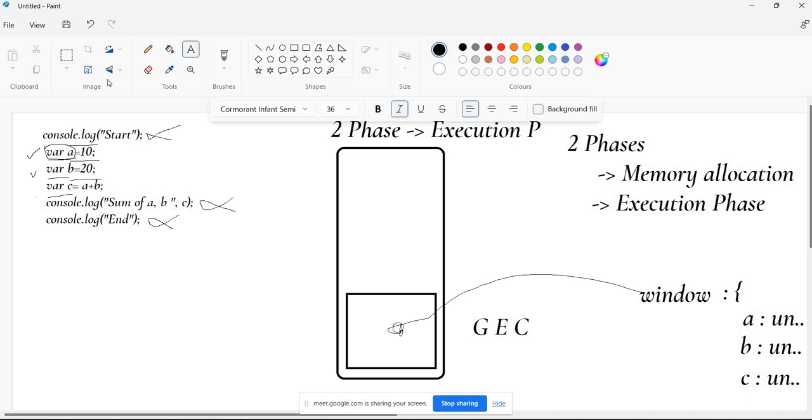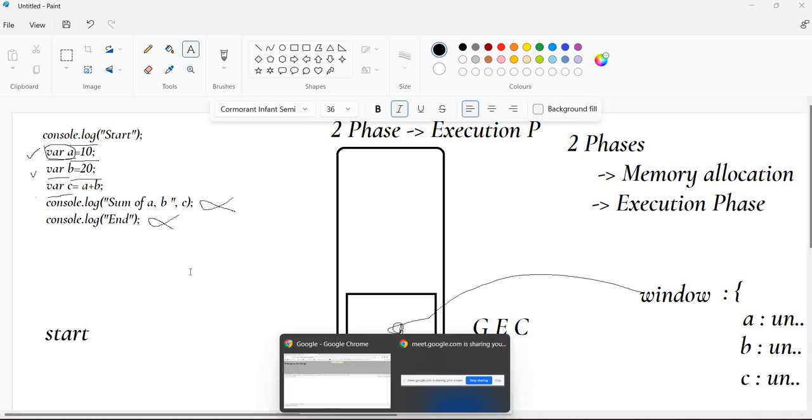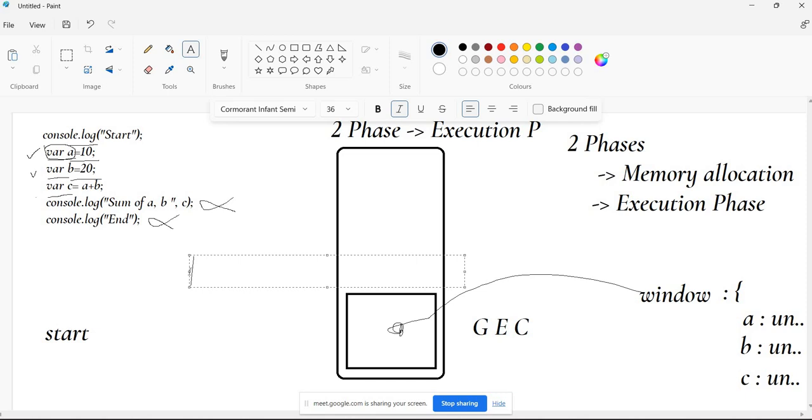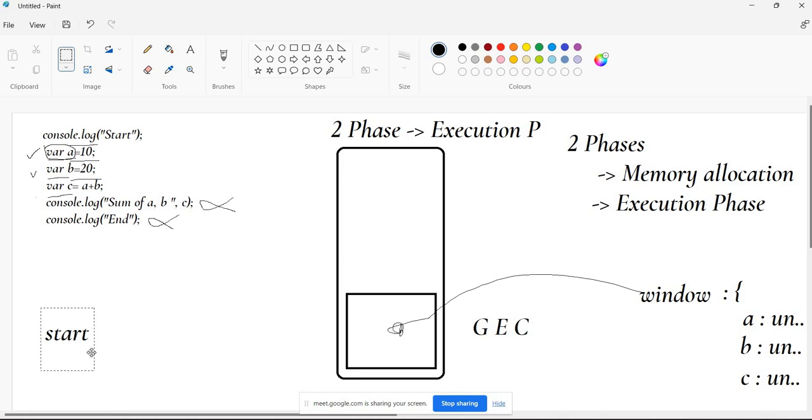So now, in the execution phase, it is going to take action on this. Console.log start, so that it will just print start in the console. Let's see whether we are able to see. First we can discuss everything and then we can debug one by one. So it will print start in the console.